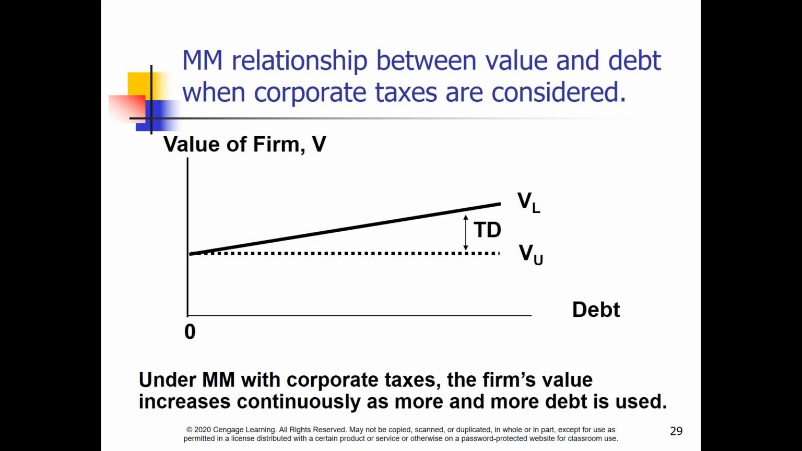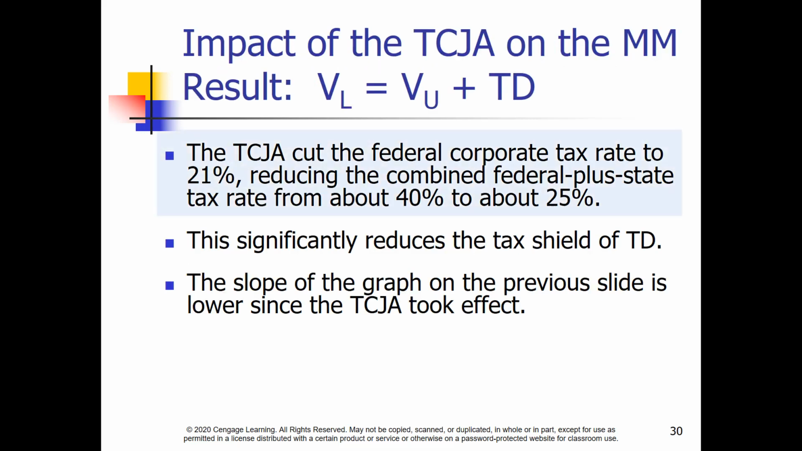But recall, M&M still assumed no cost to bankruptcy. As we've noted before, the Tax Act of 2017 significantly cut the tax rate from the top rate of 35% down to a flat rate of 21%. While we've generally been using a tax rate of 40% made up of 35% federal, 5% state, we'll be using a 25% rate going forward. 21% federal, 4% state. This obviously reduces the value of the tax shield, dampens the slope of the line on the graph on the previous slide, and also increases the cost of capital.